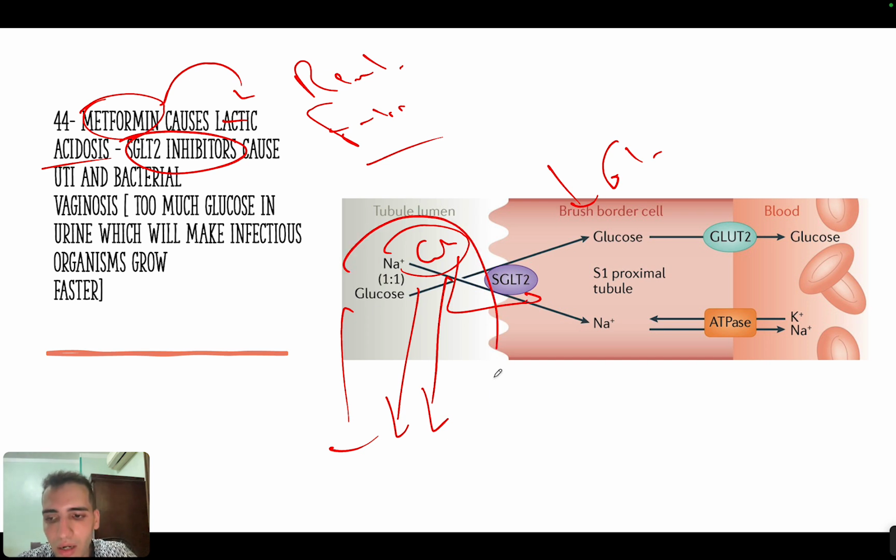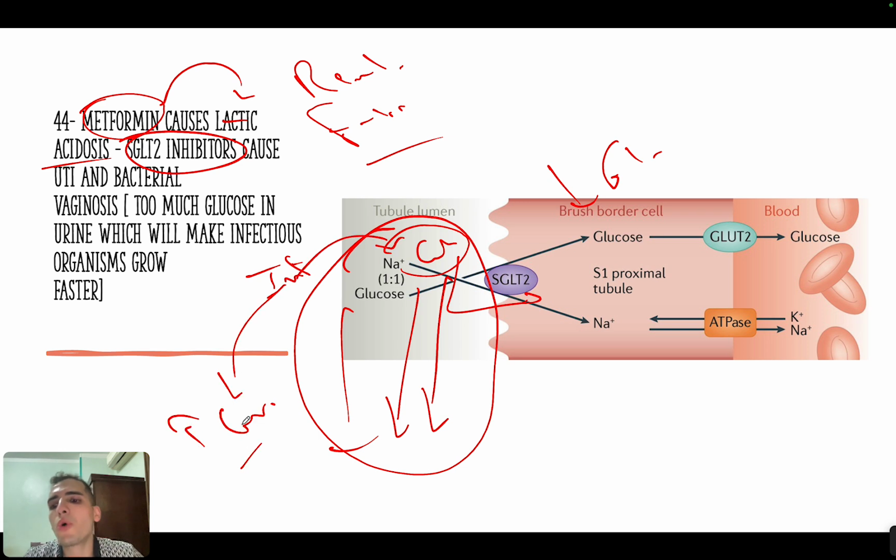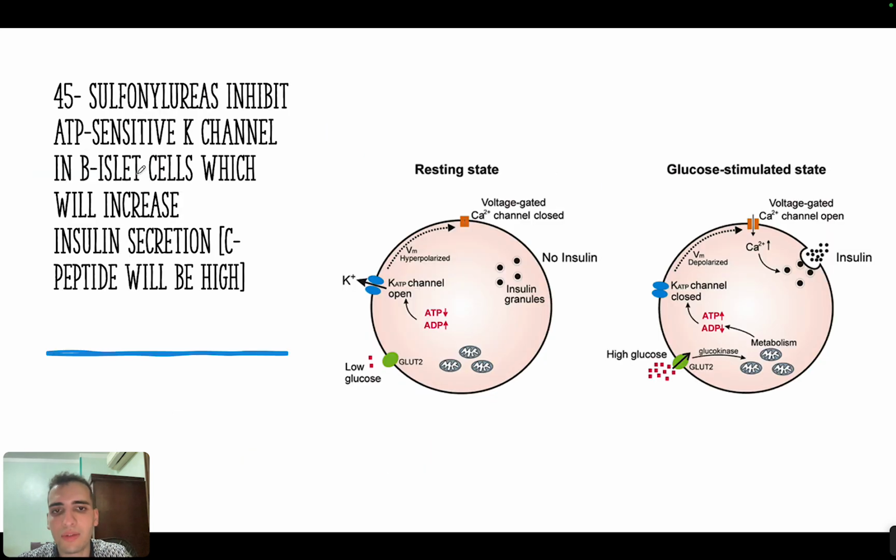But when it's very high in the urine, then the infectious organisms will eat it, and when they eat it, they will grow. So it will cause growing of the infectious organisms. So it can cause urinary tract infection, and it can cause candida, okay? So this is important. So SGLT2 inhibitors will cause urinary tract infection and bacterial vaginosis, candida, okay?